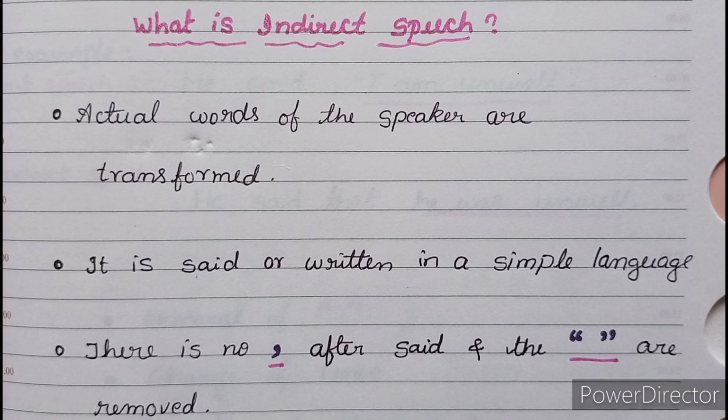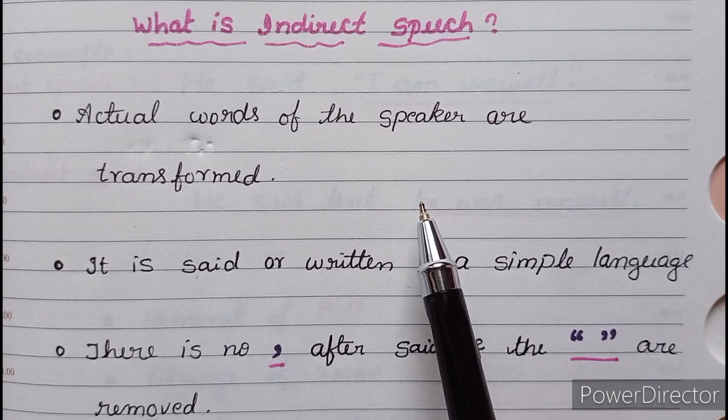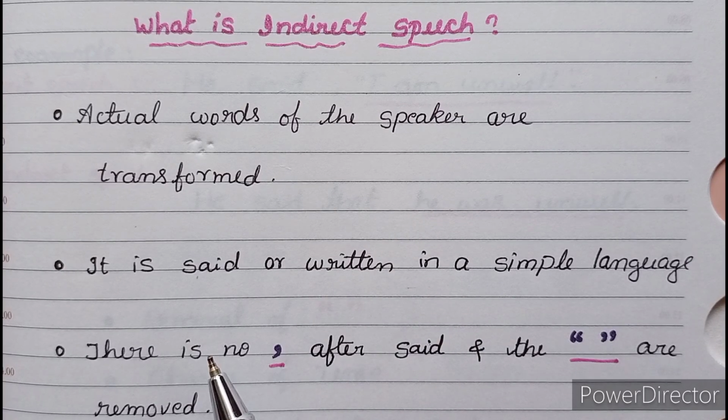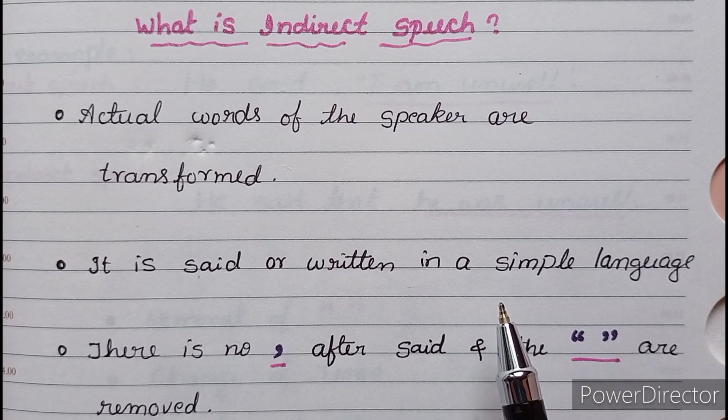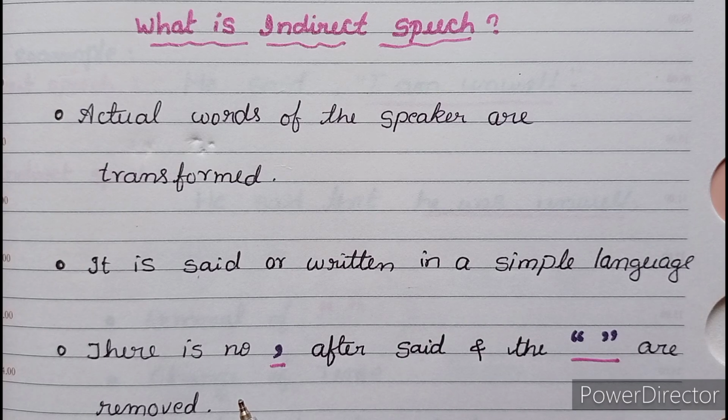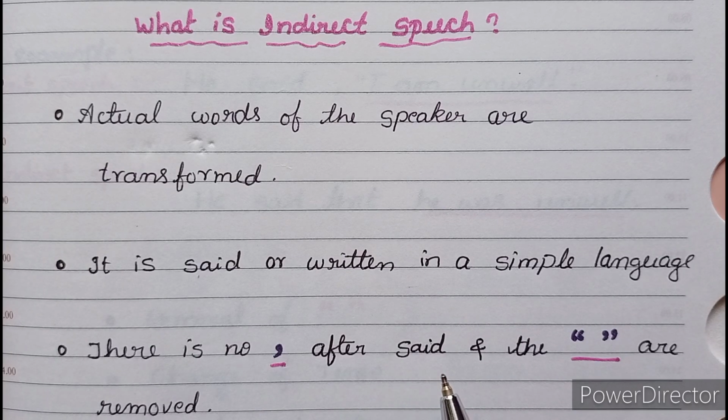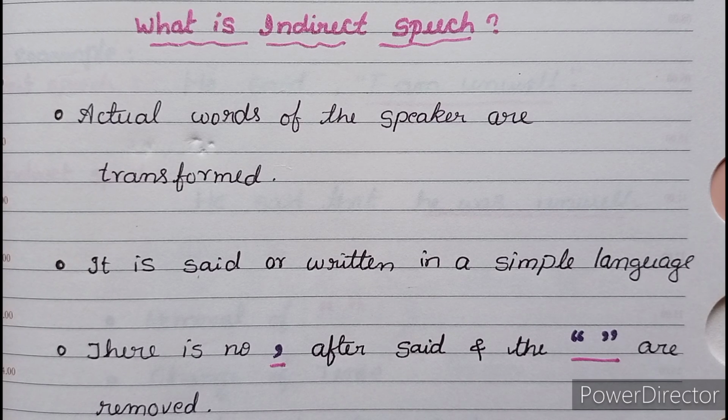Now let's understand what is indirect speech. The actual words of the speaker are transformed. It is said or written in simple language. There is no comma after said, and the inverted commas are removed.